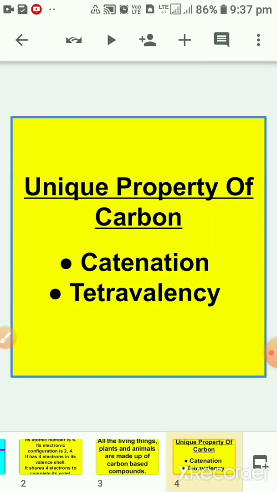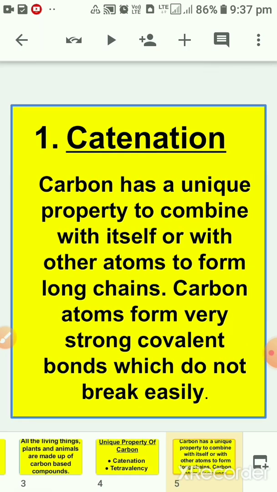Now the next topic is unique properties of carbon. Carbon has two unique properties. First one is catenation and the second one is tetravalency. Now I am explaining these two unique properties. First is catenation. Carbon has a unique property to combine with itself or with other atoms to form long chains. Carbon atoms form very strong covalent bonds which do not break easily, and this long chain formation of carbon is known as catenation.